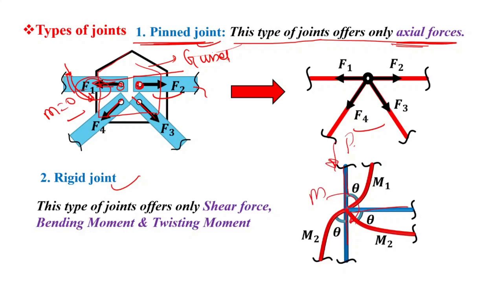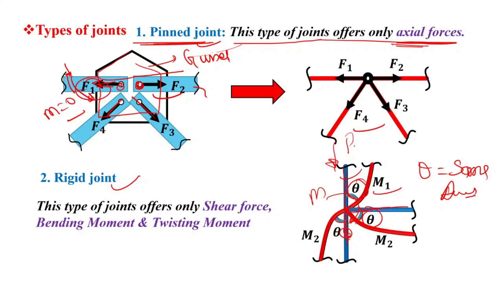If this is a rigid joint, then all three members will deflect by the same amount: theta will be displaced with this member, theta with this member, and theta with this member, right?